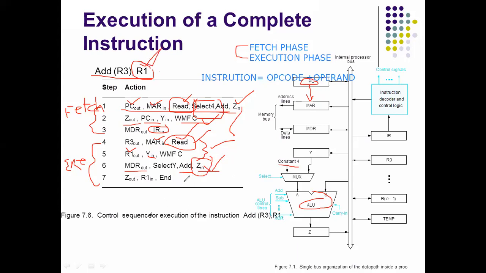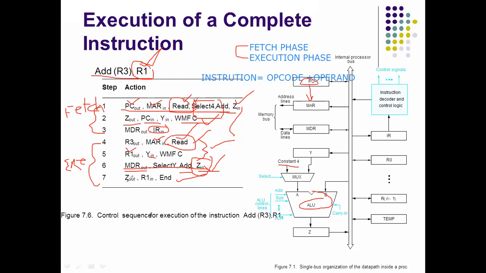For that, we are taking the 7th step. In this 6th step, the result is present in the Z register, but we want the result stored in the R1 register. That's why whatever the result in Z is transferred to the R1 register. For that purpose, we are taking this 7th step.